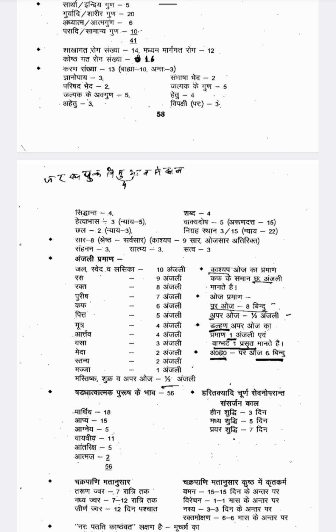Then Sattva 3. Then next one is Sara. Sara has 8 types: Tvaksara, Raktasara, Mamsasara, Meda, Asthi, Majja, Shukra, Sattva.